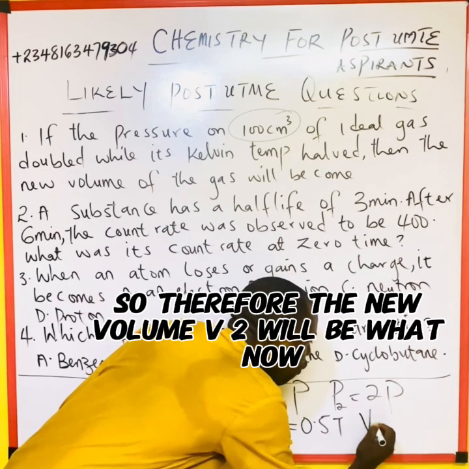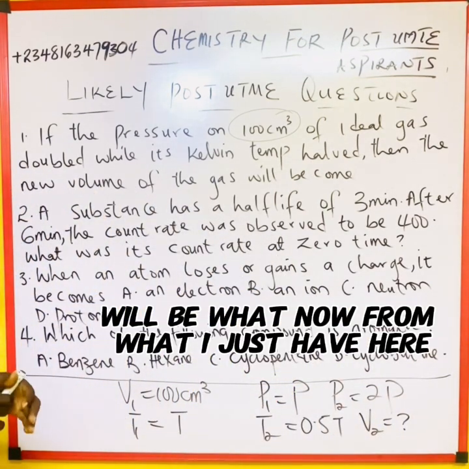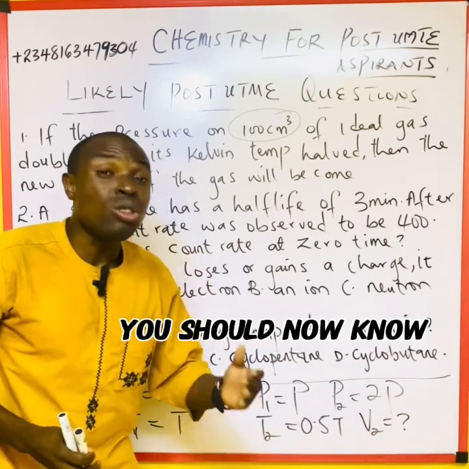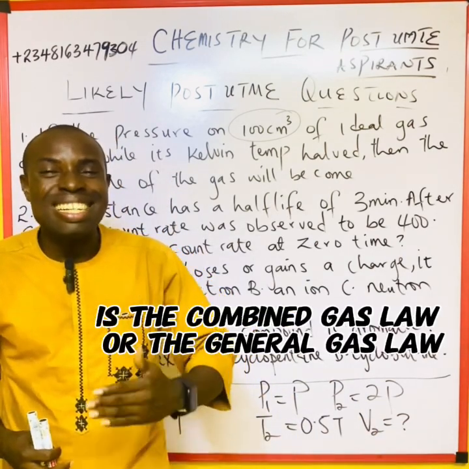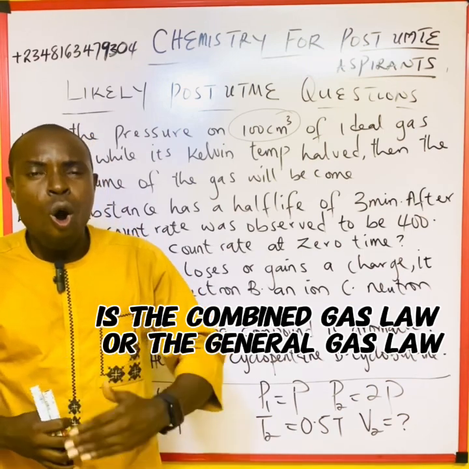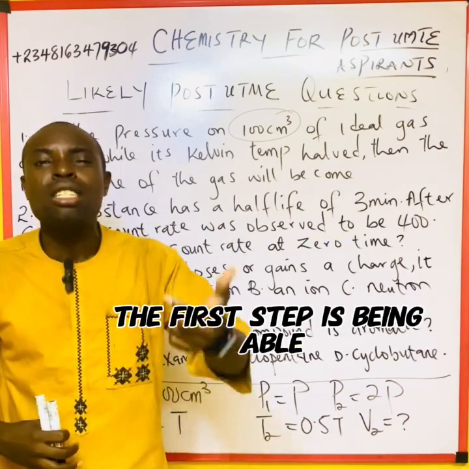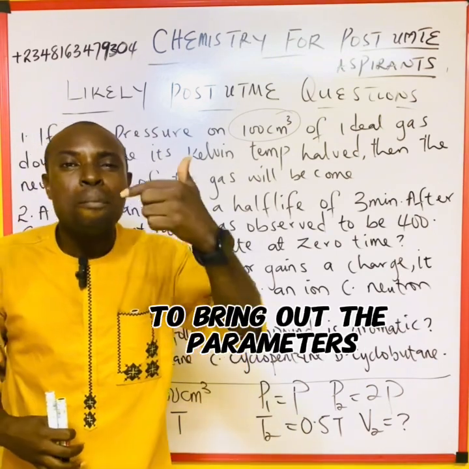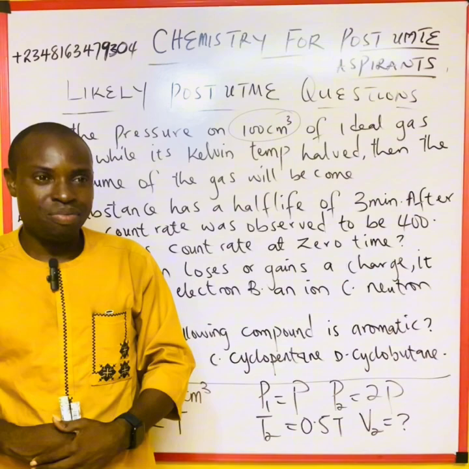So therefore, the new volume V2 will be what? From what I just have here, you should now know that the formula I am to make use of is the combined gas law, or the general gas law. The first step is being able to bring out the parameters I am given.